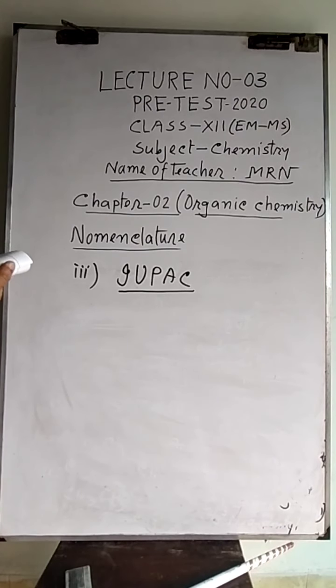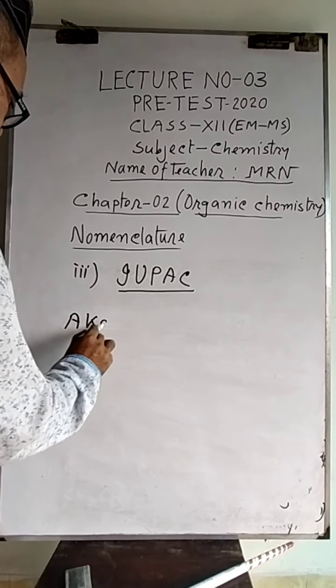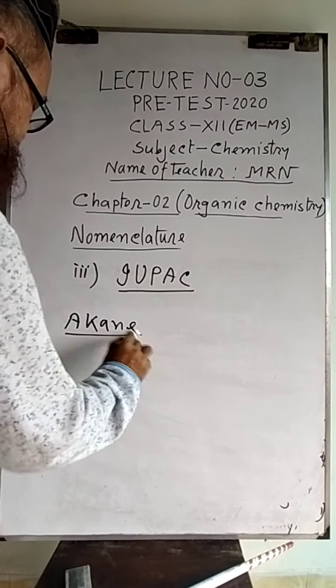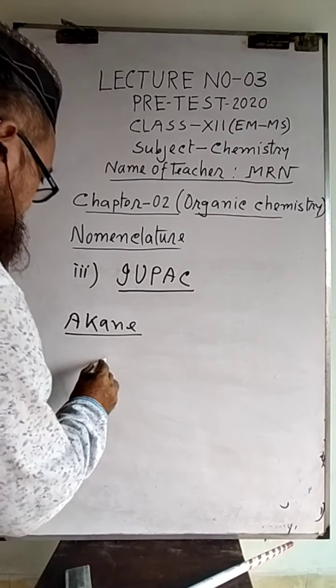Now it has some rules to give the name of organic compounds. The first one, alkane. The alkanes are given names by the IUPAC system, but when an alkane contains a branch, then it will follow some rules. For example, the first one is